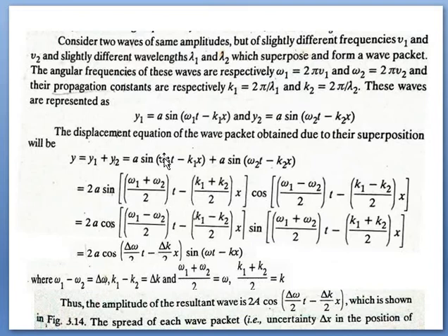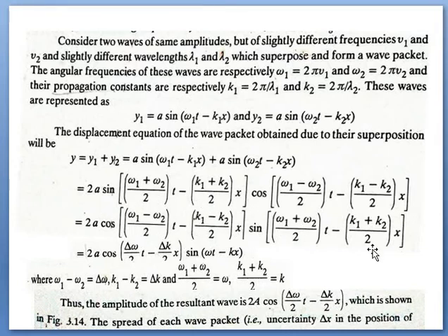A minus B means (omega 1 minus omega 2) by 2 t, minus (k1 minus k2) by 2 x. Cos is kept in front of sine, and we have this one. It represents the amplitude of the wave packet, this term.